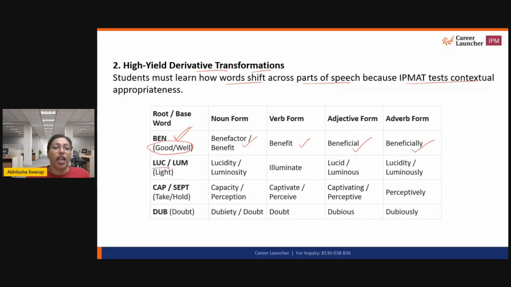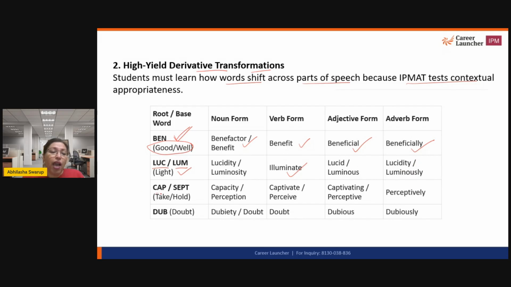The root word luc or lum, which means light, can exist in the noun form as lucidity, which is clarity, and luminosity, which is brightness. In the verb form, it can be illuminate, which is to light up. In the adjective form, it could be lucid, which is clear, and luminous, which is bright. And in the adverb form, it could be lucidly or luminously.